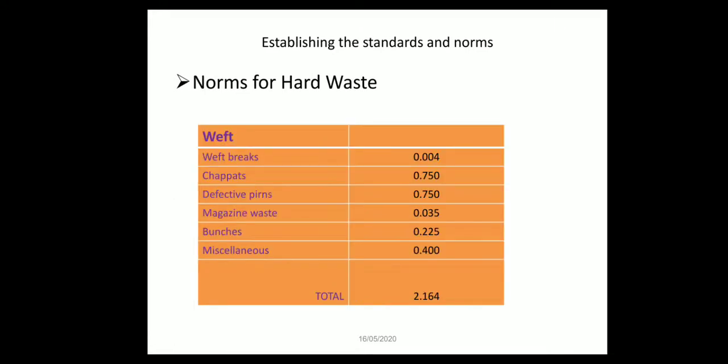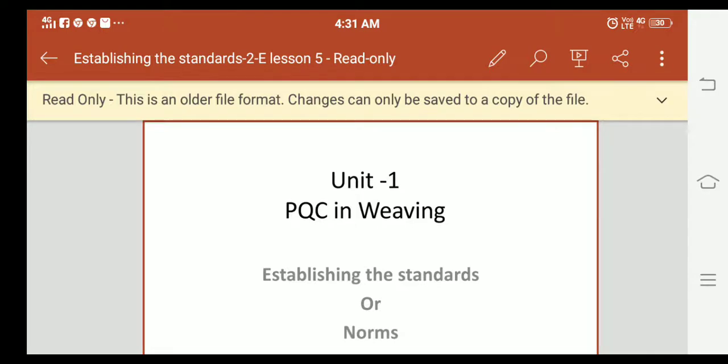Norms for hard waste: weft breaks 0.004, choppers 0.750, defective cones 0.750, magazine waste 0.035, bunches 0.225, and total is 2.164, that is percentage of hard waste. So the last class and today's class will conclude the establishing of the standards and norms.